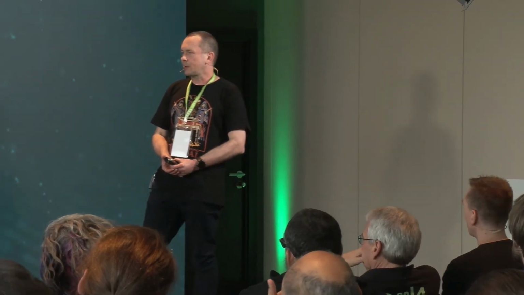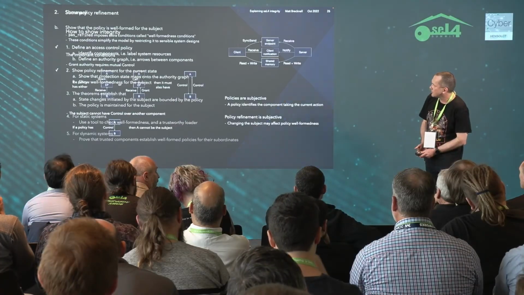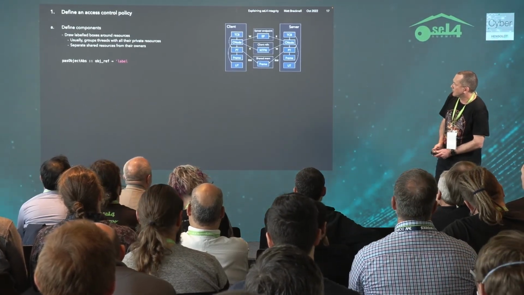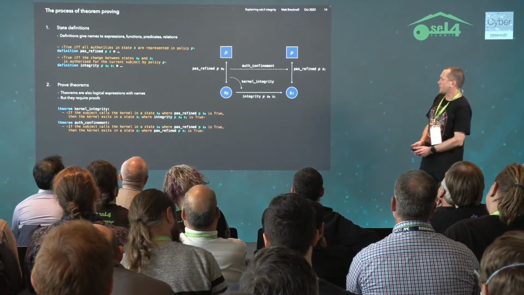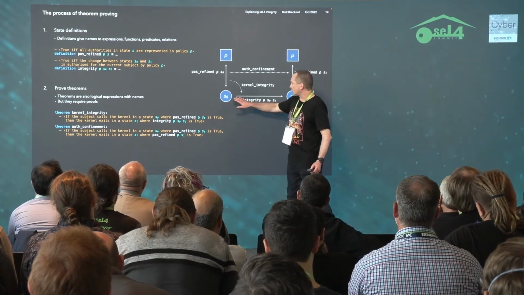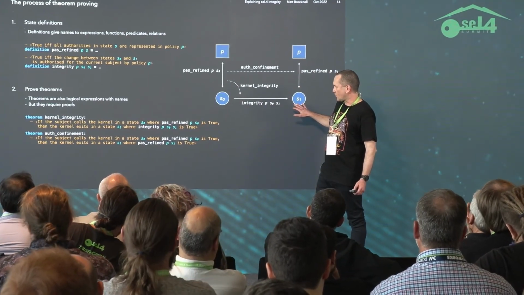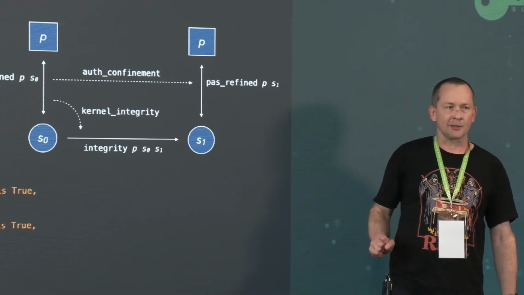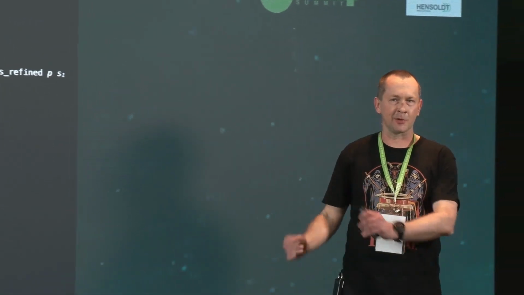One thing that I think is a little bit lacking is the integrity relation, which describes what changes are allowed for a policy. It is a little bit too relaxed, I think. It tells you that a thread can be modified or an endpoint can be modified, but it doesn't tell you the way in which it can be modified.